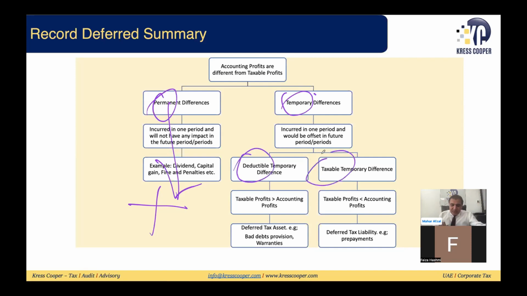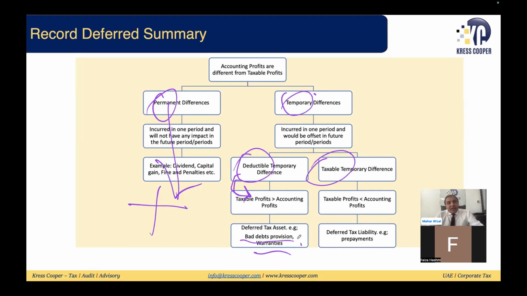Deductible temporary differences are where your taxable profits are higher than your accounting profit. They lead to higher taxable profit in the current tax period, as we discussed, and lower taxable profits in the future. So where you have higher taxable profit in the current tax period, it will lead to a deferred tax asset that will be adjusted in the future. I will discuss the example. Bad debt provisions, warranties, or deferred revenues are a few examples that lead to deductible temporary differences. At the end, it will lead to a deferred tax asset.